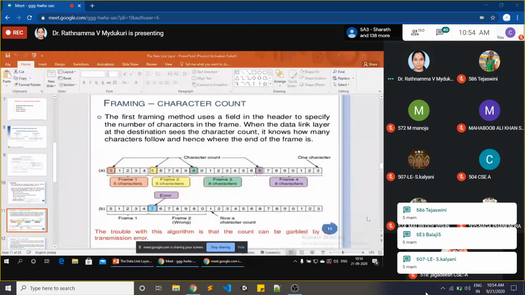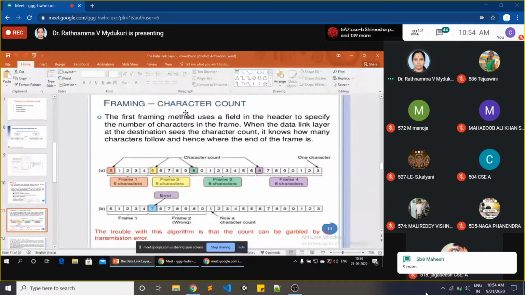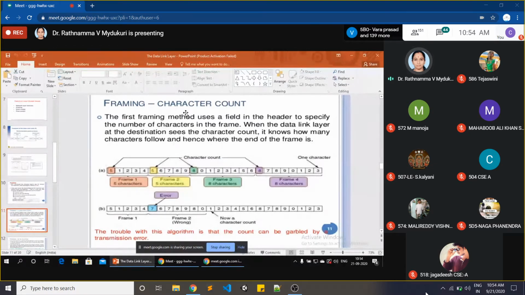Just observe carefully here. In framing, what is the first technique? Character count. What is this character count? Actually, what is the problem with us? How do we identify that this is so and so frame? Where did the frame begin, where did it start? So that is the problem. For that purpose we have one solution that is called the character count method.